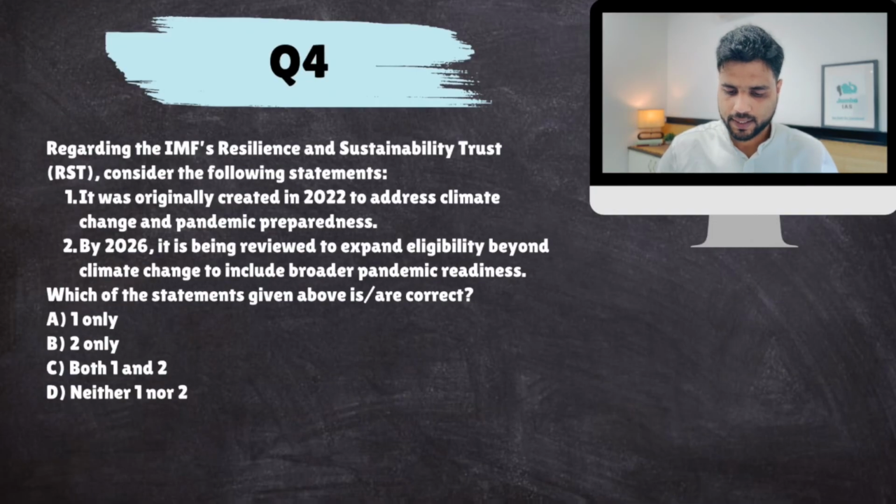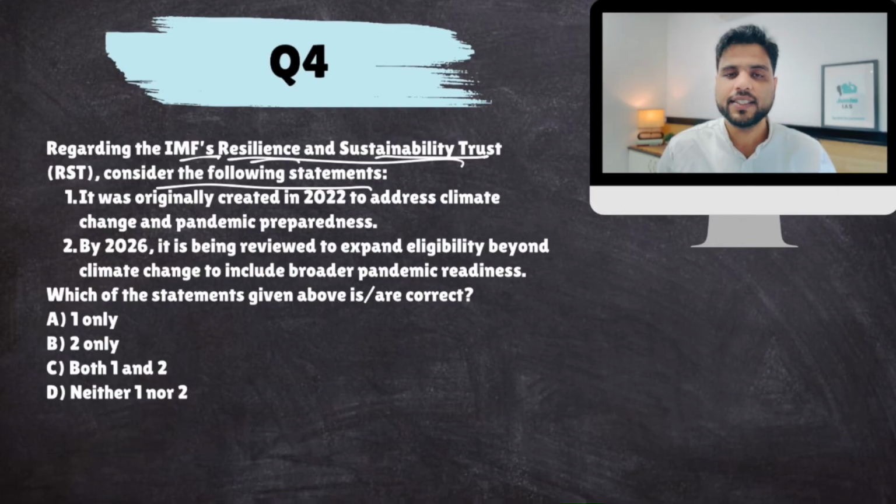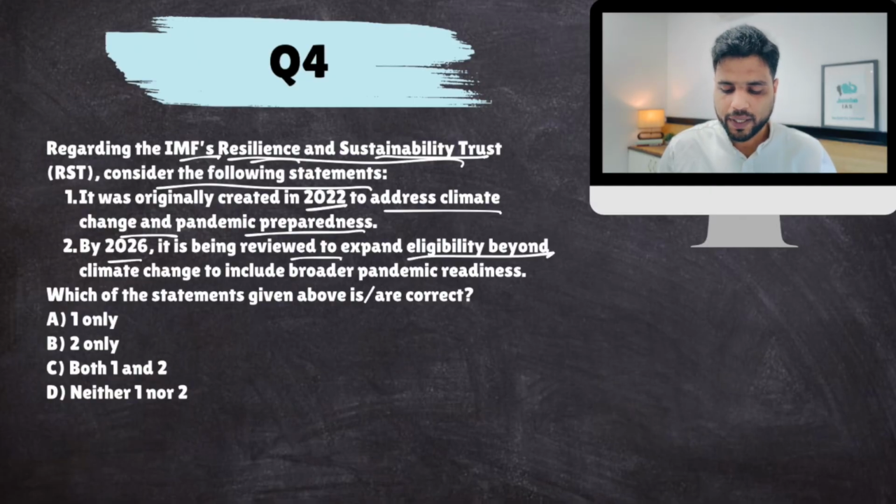Okay, next. Regarding IMF's Resilience and Sustainability Trust, consider the following statement. So IMF created this trust to promote climate change resilience and sustainability development. It was originally created in 2022 to address climate change and pandemic preparedness. By 2026, it is being reviewed to expand eligibility beyond climate change to include broader pandemic readiness. Yes. Okay.